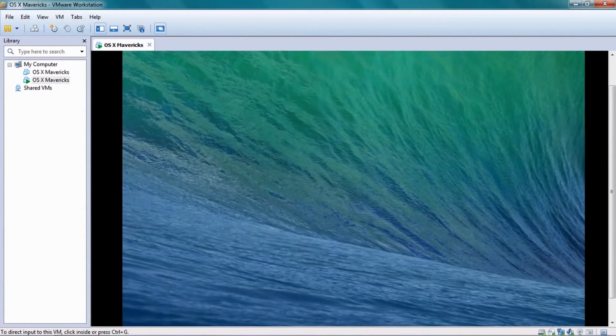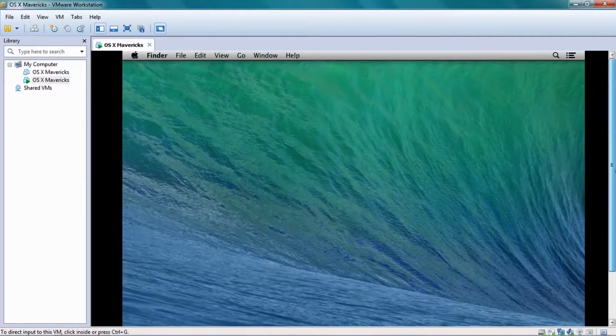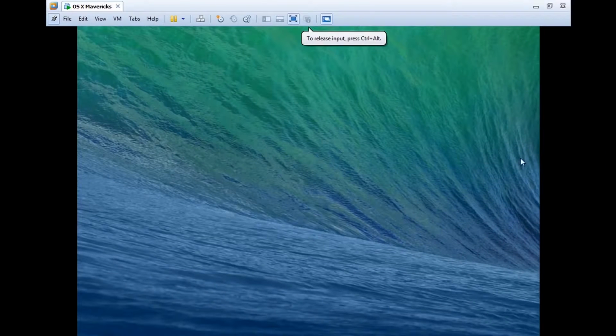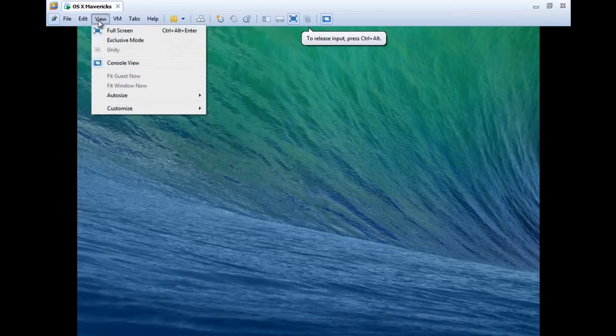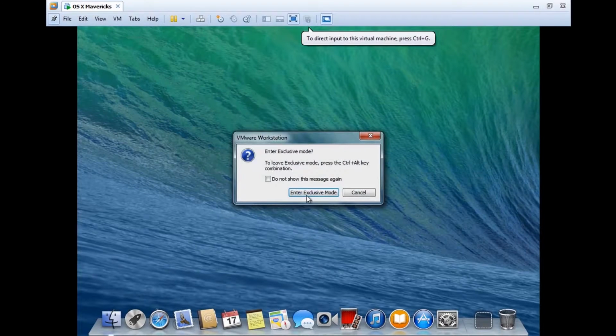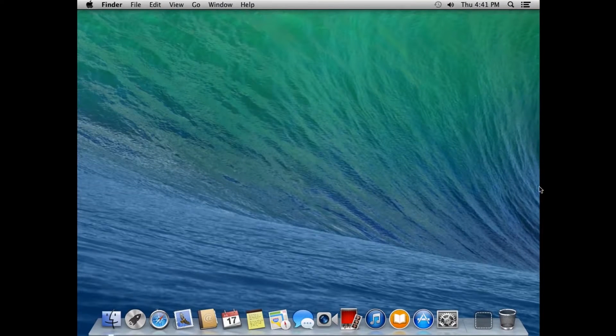So now as you can see over here, the Mac OS X gets loaded up. And if in case you want to go to the full screen mode, what you'll have to do is go to view and then go to full screen, and then go to view again, and then choose exclusive mode and hit on enter exclusive mode.